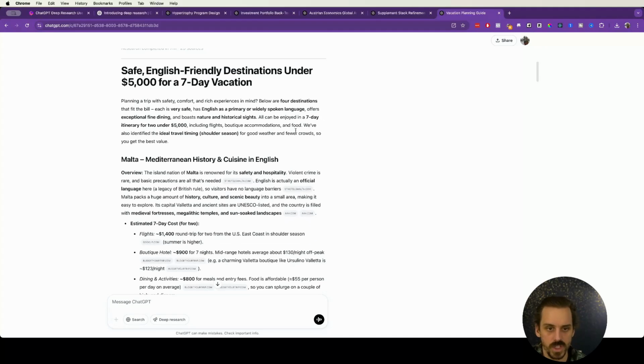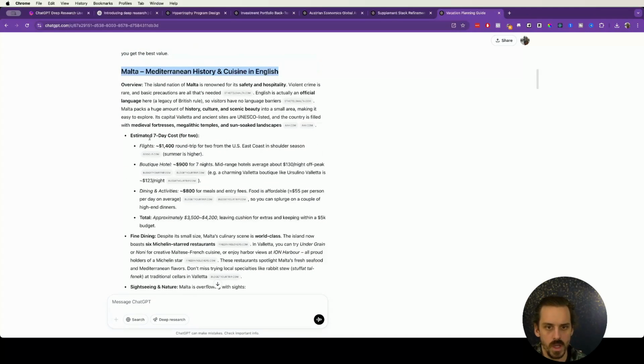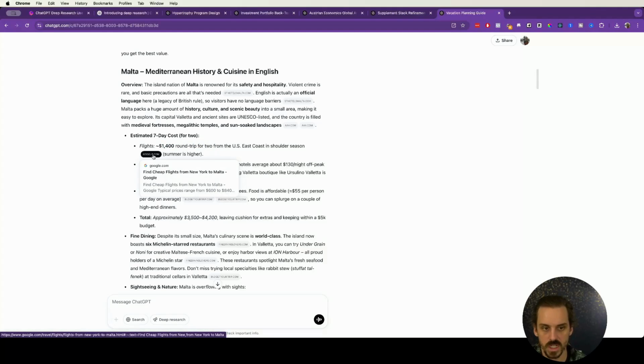And let's see what it is saying. We could go to Malta. That sounds fun. So this is pretty cool because it's doing a lot of the research on what the actual cost is going to be. So flights, $1,400 round trip from the U.S. East Coast in shoulder season. It's pulling that from Google Flights.